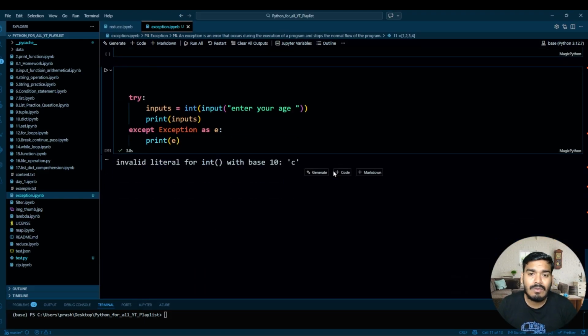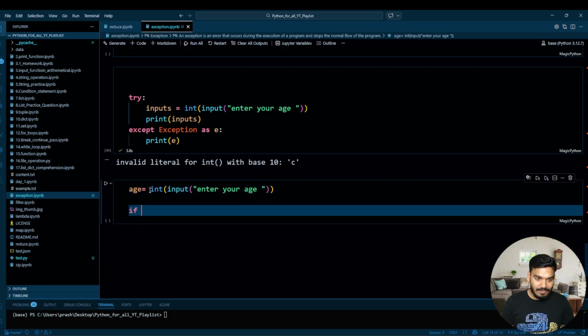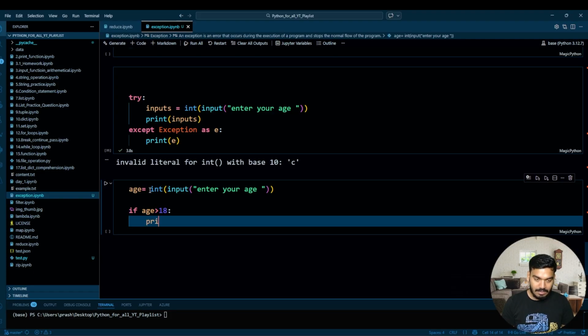Perfect. Now there are certain errors we try to raise. In which scenario do we raise an error? Let's see an example of that. So what I'll do over here is take the age for voting. So it should be an integer, and input, enter your age. Perfect. Now if your age is greater than 18, then what will you print?